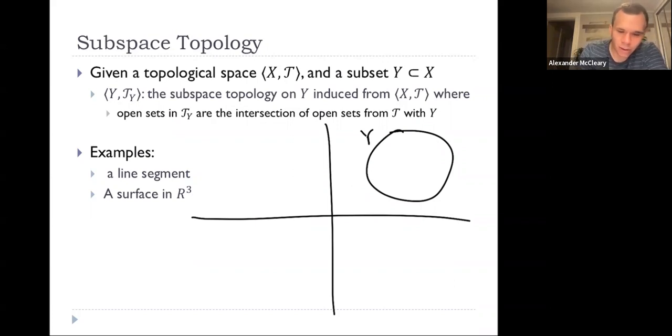So for example, an open set in R2 looks something like this. Really, it's a union of these balls, but still, this is an open set. And we're just going to intersect this with Y. And so this tells us that this right here has to be an open set in the subspace topology on Y. Okay, and so this is going to be a really powerful tool for coming up with new examples of topological spaces. A lot of the topological spaces we'll be studying are naturally going to be subspaces of certain other spaces, oftentimes Euclidean space.